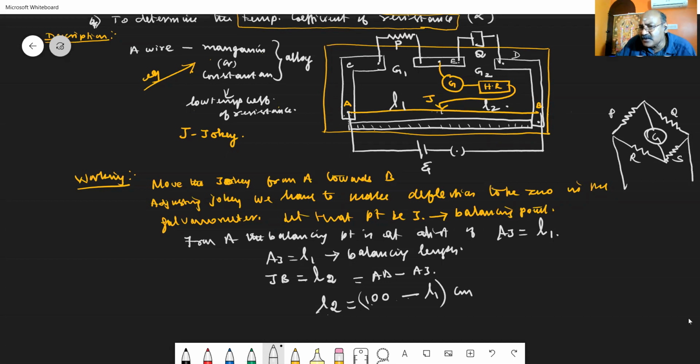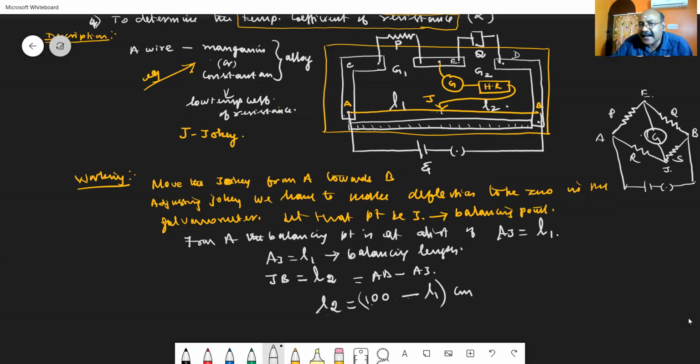And in between these two junctions, I have an EMF and a key. I am taking this junction as A, this as B, this as E, and this as J, according to our meter bridge diagram.